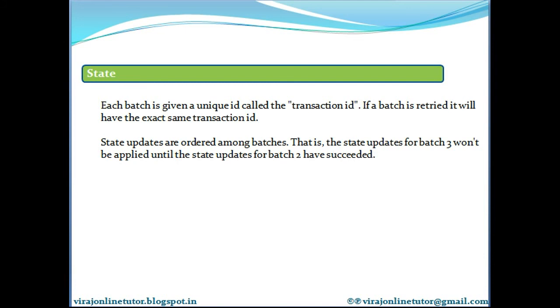Hence, to avoid this confusion, each batch is given a unique identifier called the transaction ID. So if the batch is retried, it will have exactly the same transaction ID. So while updating in the DB, a check is done whether the count was updated for the same transaction ID earlier, so that we don't update the DB twice. So the state updates are ordered among batches. That is, the state update for batch 3 won't be applied until the state update for batch 2 has succeeded. Clear?